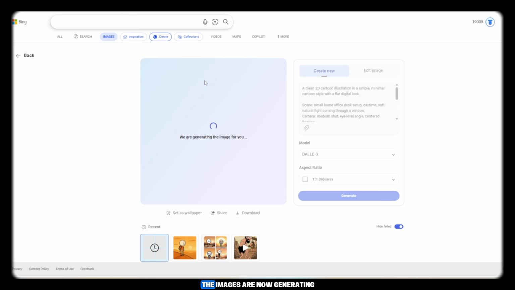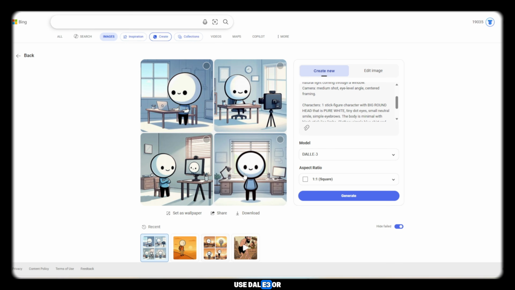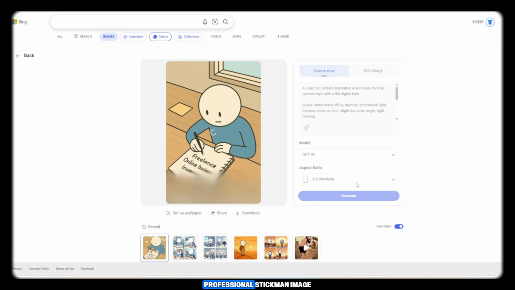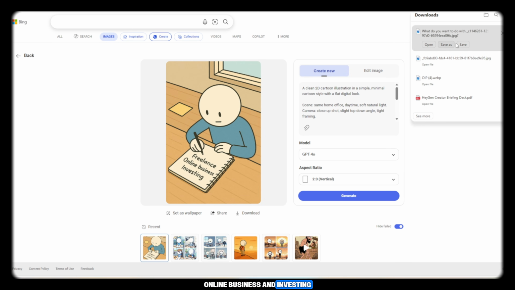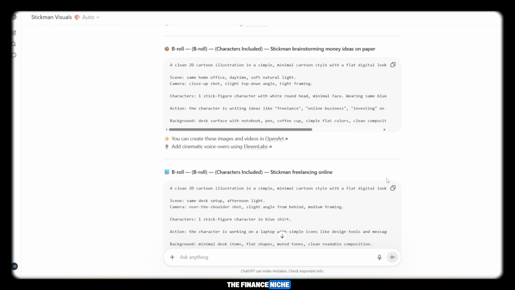As you can see, the images are now generating. Sometimes the results may not be perfect, and that's okay. You can switch models and try again. For example, use DALL-E 3 or ChatGPT model for better quality. Now look at this result. This is a clean, professional Stickman image. The character is writing about freelancing, online business, and investing. This is exactly what we need because we are targeting the finance niche.